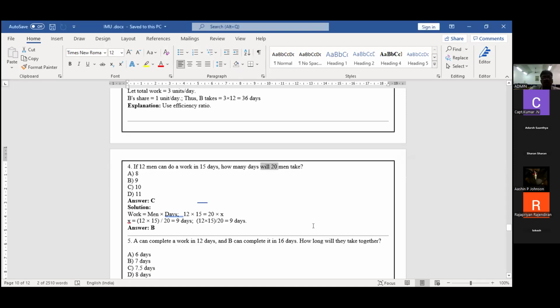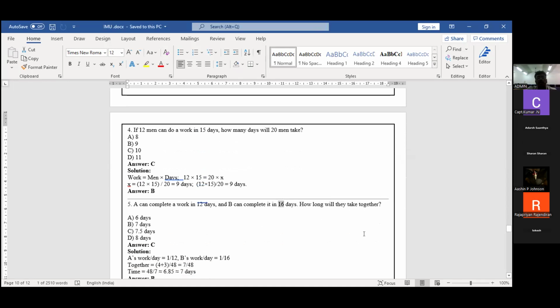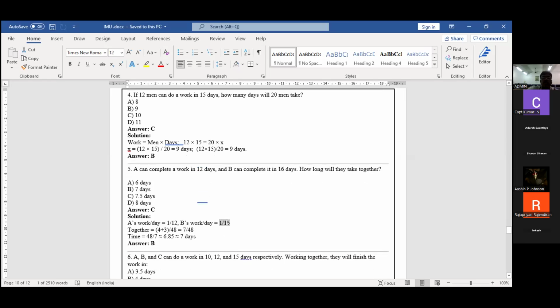Next, a simple one. A can complete the work in 12 days. B can complete the work in 16 days. How long will it take together? Simple one. Actually, A's 1 day work is 1 by 12. B's 1 day work is 1 by 16. If I add these, we will get 7 by 48. We know very well that work is inversely proportional to day. The inverse of this, 48 by 7, is 6.8. I mean, approximately 7 days to complete it.